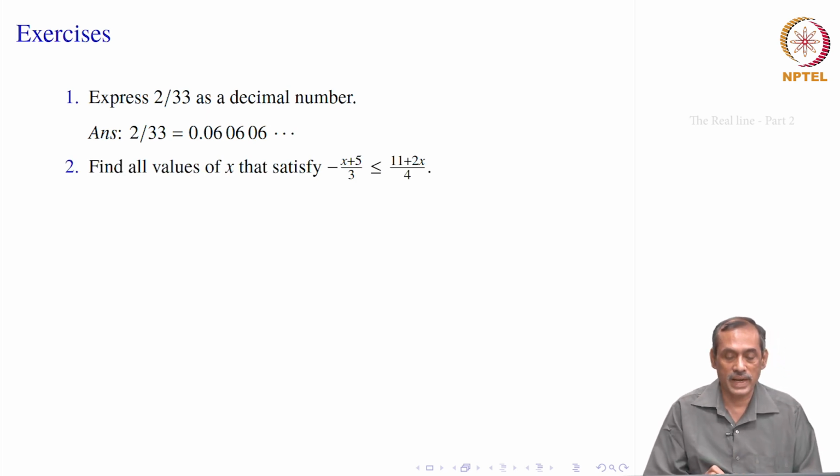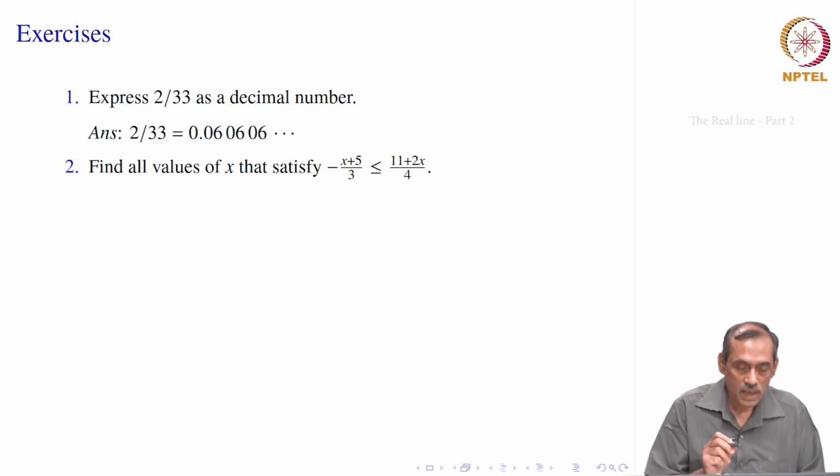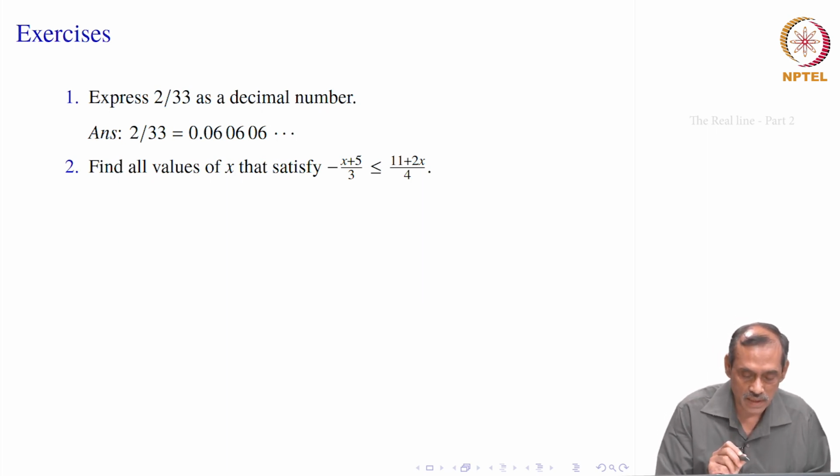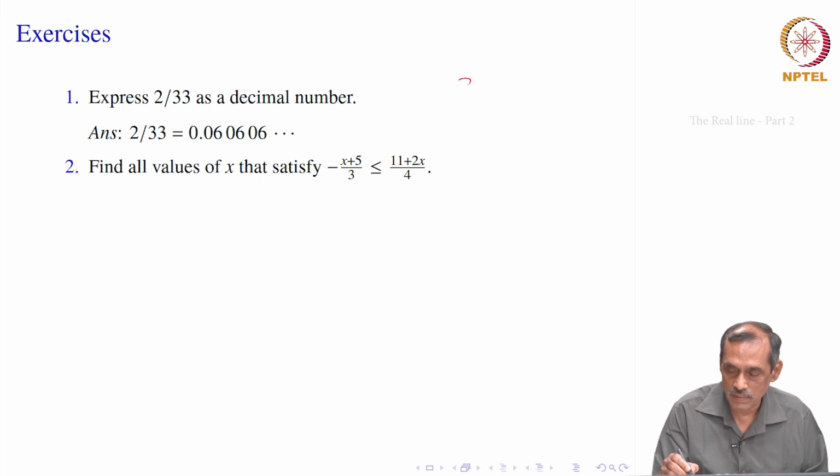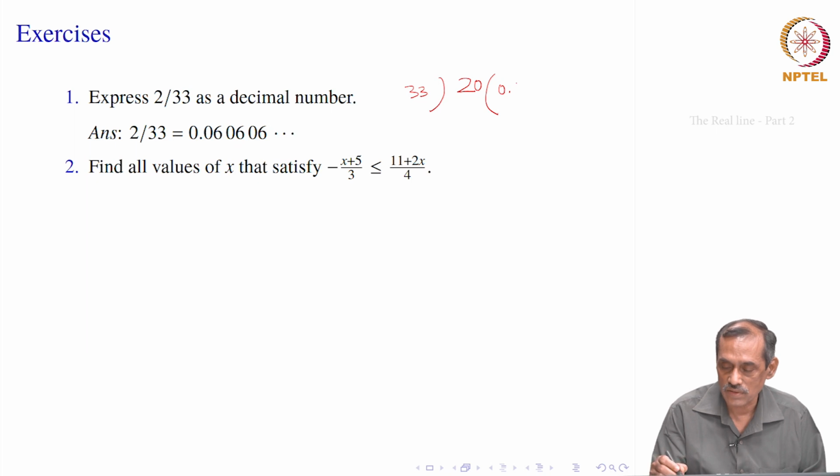So, 2 divided by 33: when you start, there may be a missing 0. You start with 2 and take 33. You have 0 point, you put a 0, since 20 is less. You put another 0, so that gives you 200, and divide by 33.